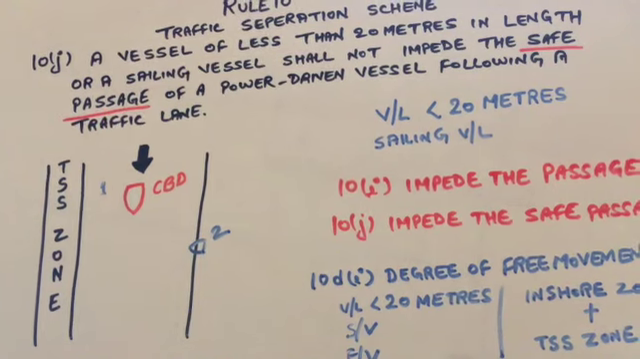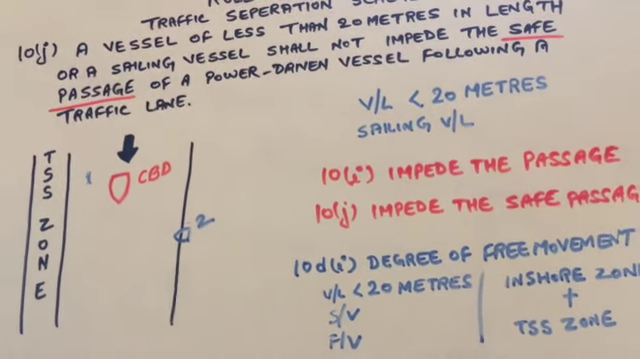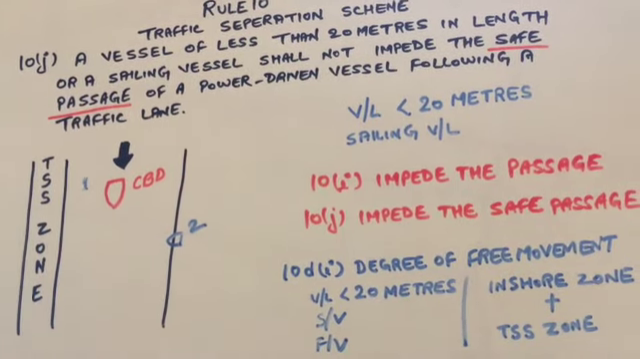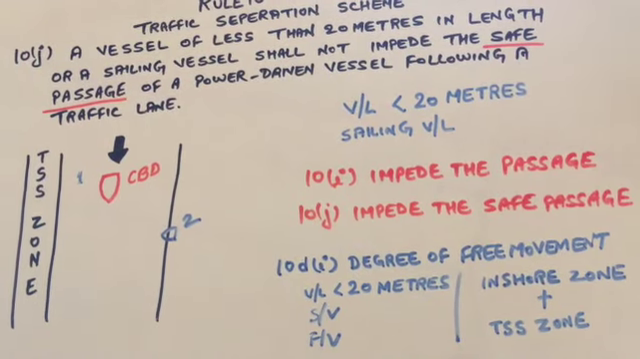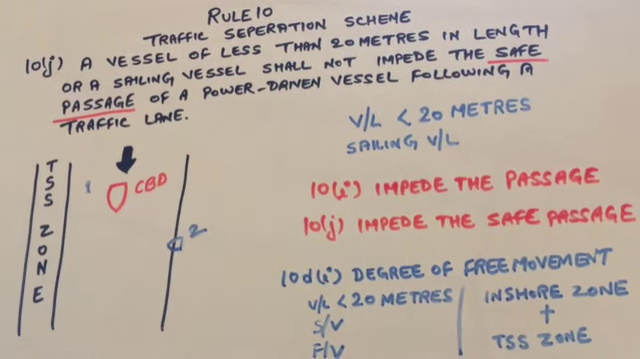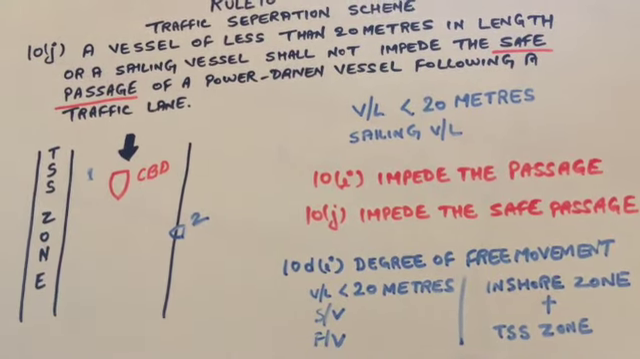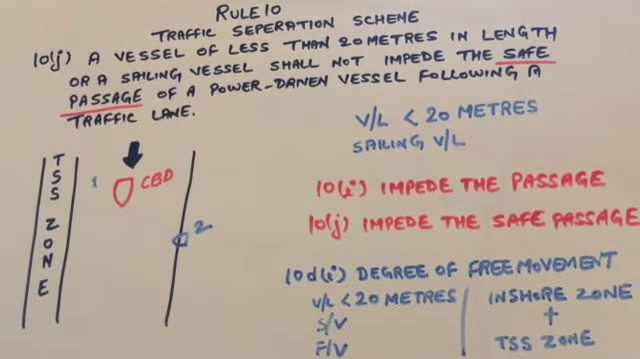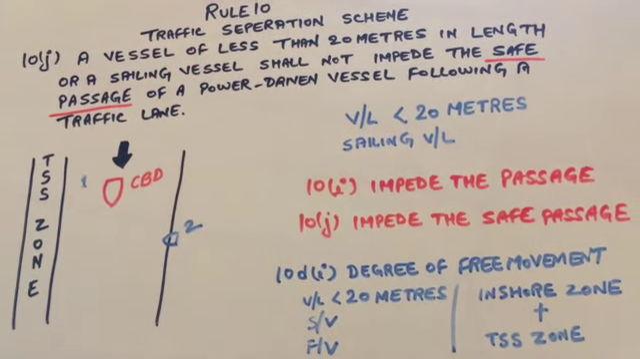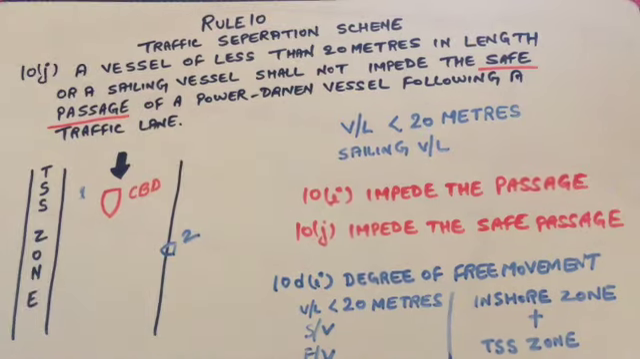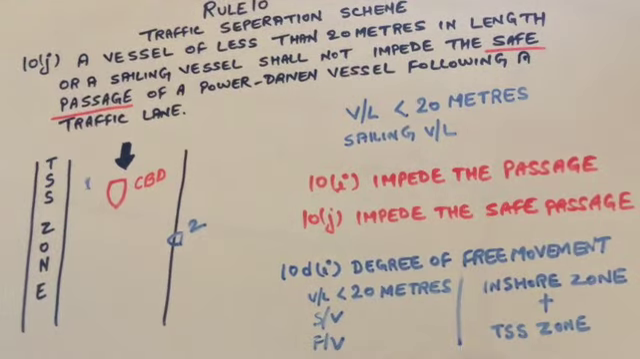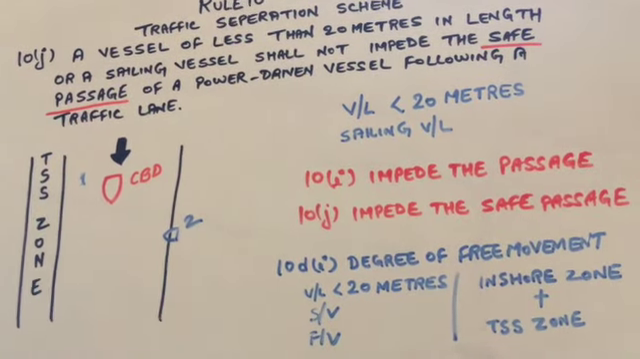So if we go to 10D1, it is giving the freedom of movement. Freedom of movement is given for the three vessels: a vessel of less than 20 meters in length, a sailing vessel, and a fishing vessel, because they can use the inshore zone as well as the TSS zone. So the freedom of movement is there for the sailing vessel, fishing vessel, and the vessel of less than 20 meters in length. And 10I is saying impede the passage. It is given for the fishing vessel. And this rule, like 10J, is saying impede the safe passage. It is given for the CBD, that the vessel of less than 20 meters and the sailing vessel shall not impede the safe passage of a CBD.